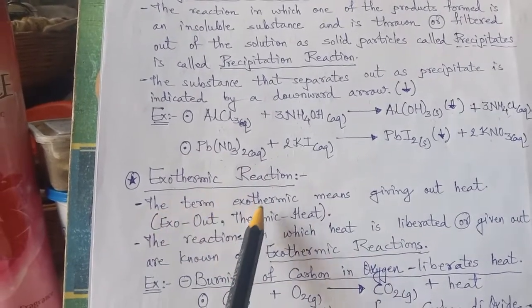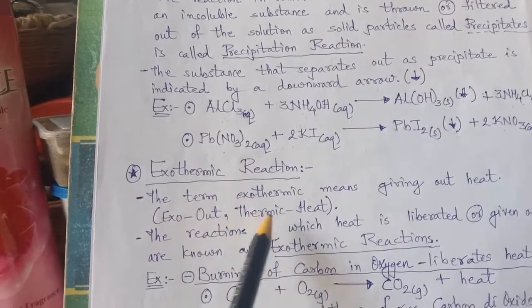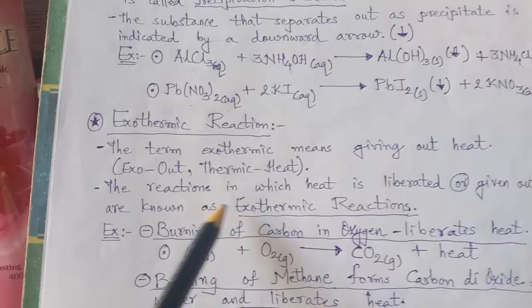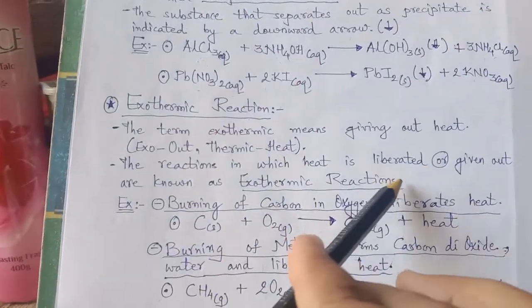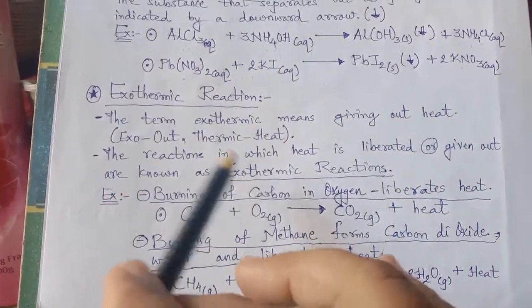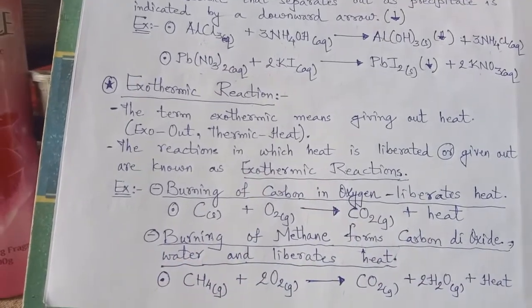The term exothermic means giving out heat. Exo means out, thermic means heat. The reactions in which heat is liberated, liberated meaning given out, are known as exothermic reactions.